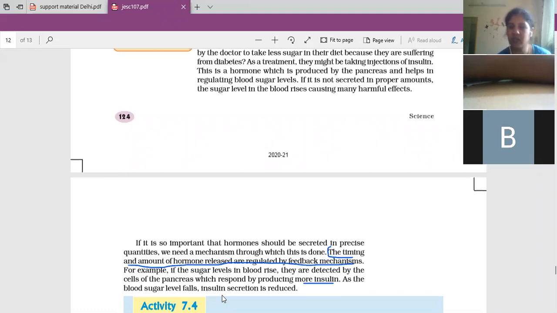The test of diabetes is that the amount of glucose in the urine should not be more than the limit. If it is above the limit and continuously remains the same, the diabetes test can be done. So diabetes is detected this way: insulin is not performing its function properly, so the kidney is excreting more and more glucose in the urine. That is one of the tests for diabetes. Is it clear? Yes, ma'am.